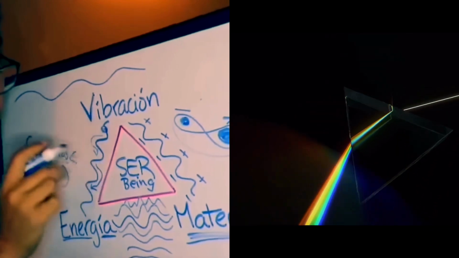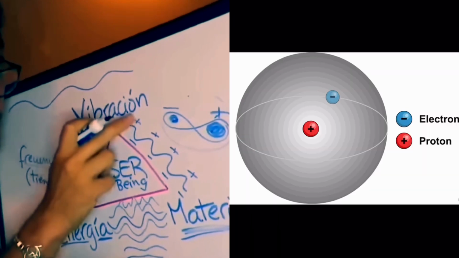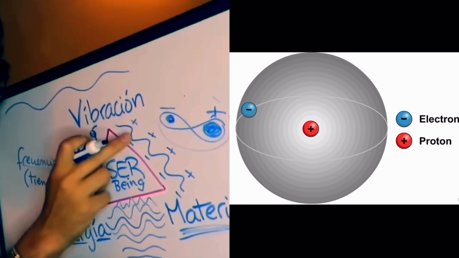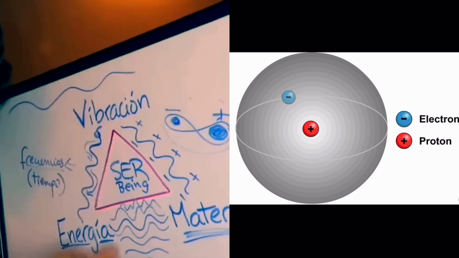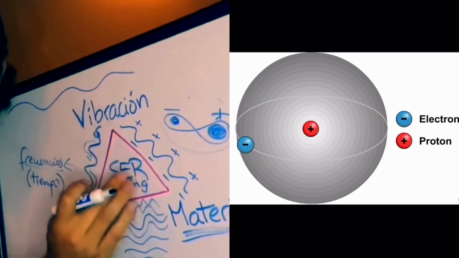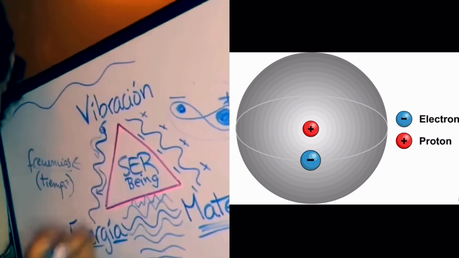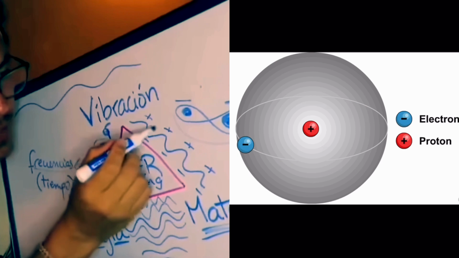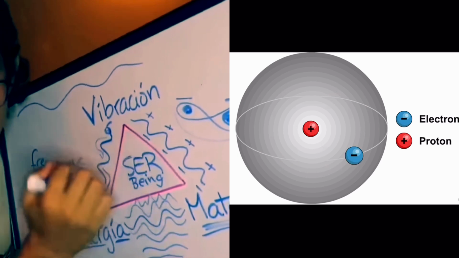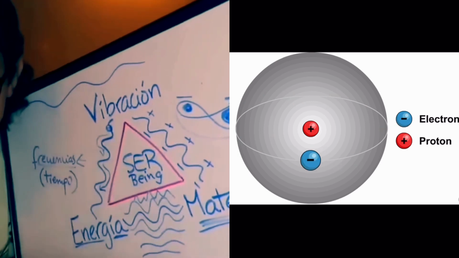Also, on the other hand, a vibration has a positive and a negative, positive and negative, positive and negative. So this means that this vibration is creating polarity. And polarity attracts one another because negative needs the positive to keep going.